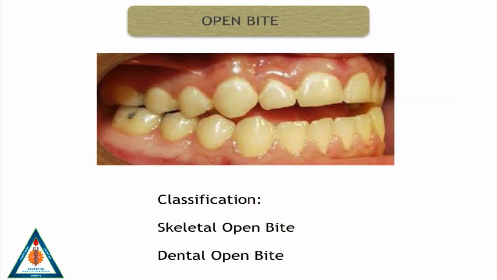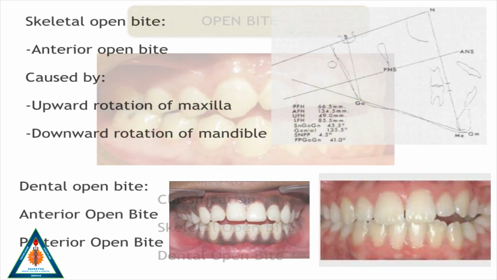Open bite. This is the condition where there is no vertical overlapping of the lower incisors by the upper incisors. It can be classified into a skeletal open bite and a dental open bite.